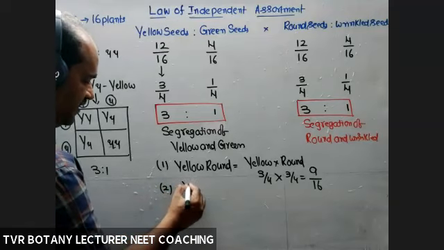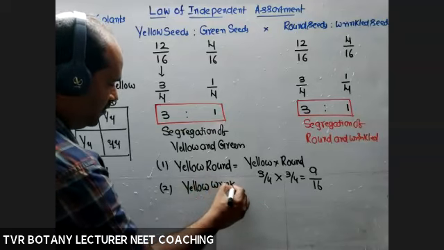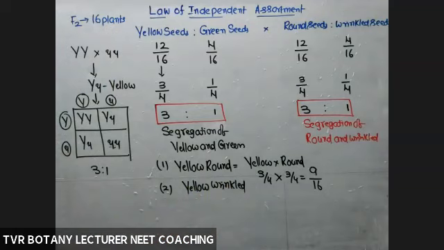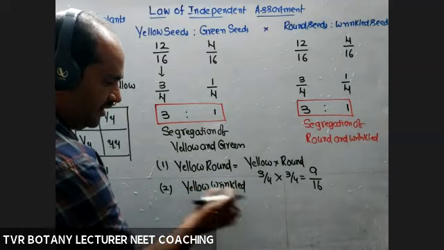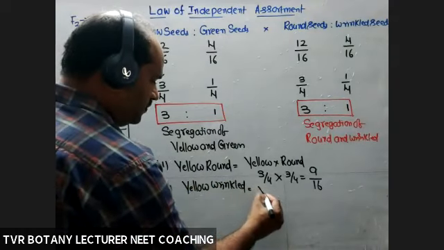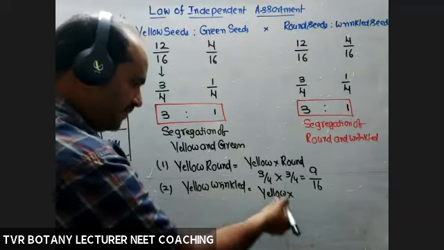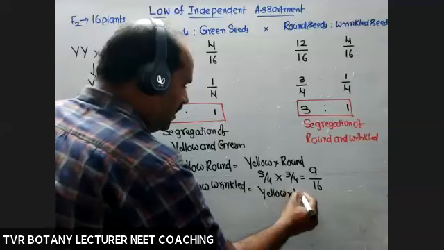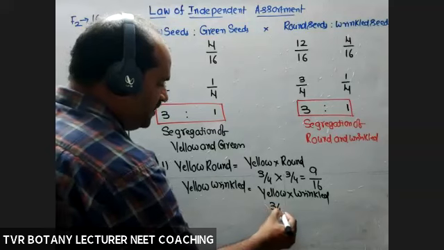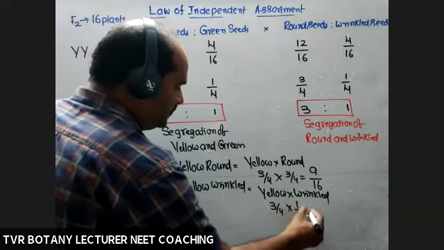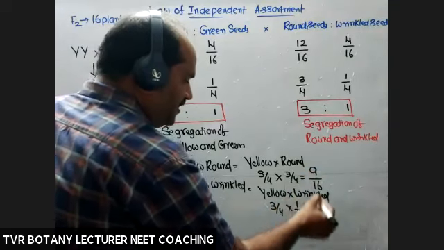And the second one also, phenotype recombinant, yellow wrinkled. Yellow wrinkled probability is the yellow probability multiplied with the wrinkled probability. So 3/4 into 1/4, 3/16. So 9:3.